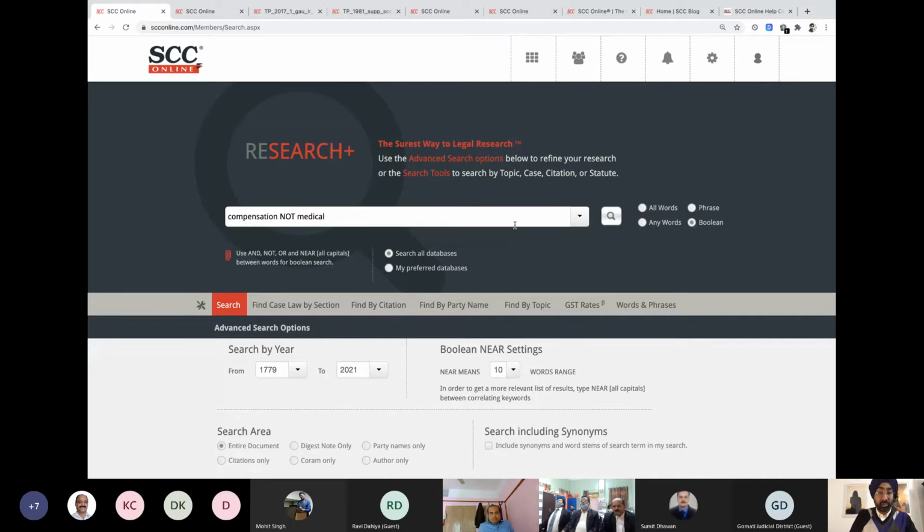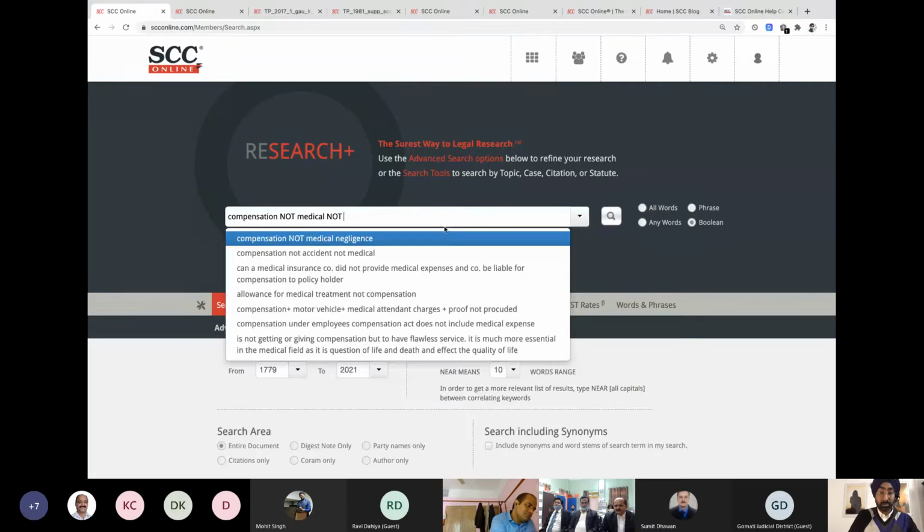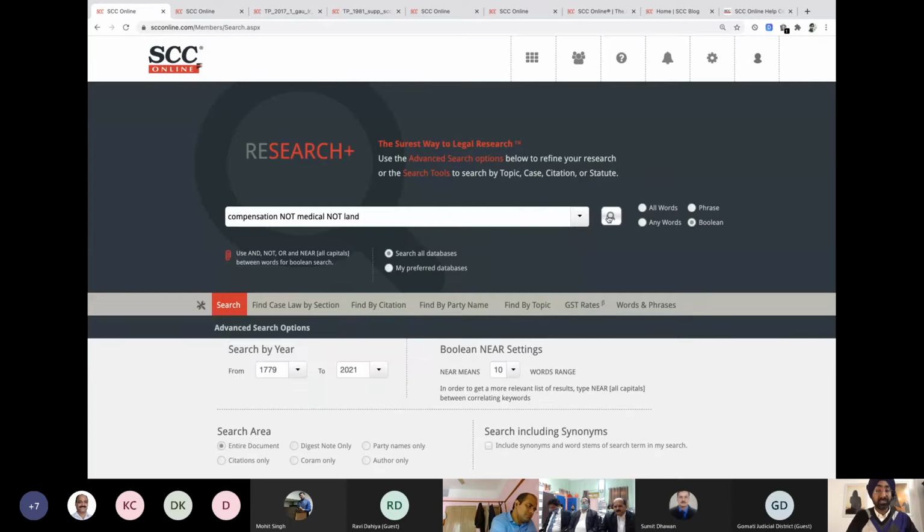And you can do this as many times as you want. You can write not some other word, let's say land, and do a start search. It's now going to give you the cases of compensation where land and medical are not being searched. Let's do a search.